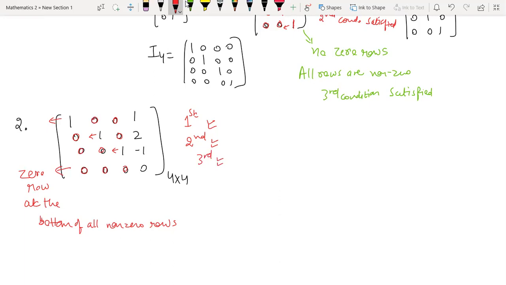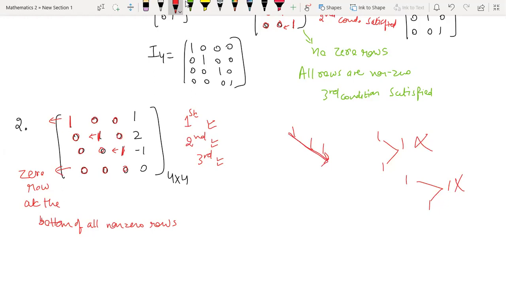What is the fourth condition? That the leading term of a particular row should appear to the right. So you just see the order. As I am moving down in the matrix, I am simultaneously moving right column-wise. The pattern is like this. I'm not having a pattern going the other way. These patterns are not allowed when you are mapping the leading entries of particular rows. It should always be like this, right? You should move towards the right.